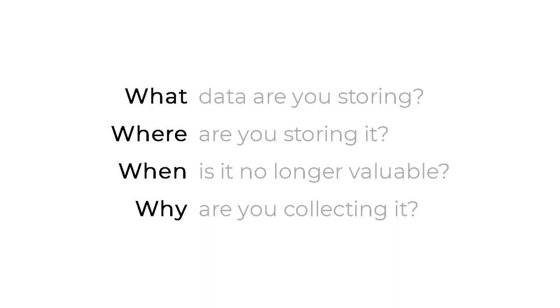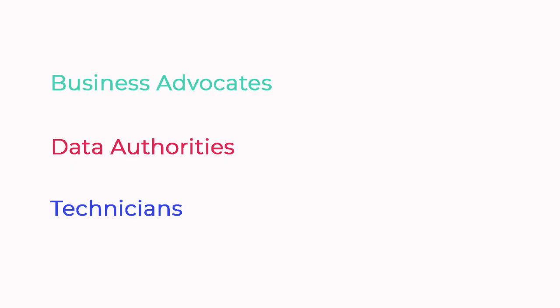Shepherd enables smooth data management through clearly defined workflows divided between three personas: business advocates, data authorities, and technicians. Each persona naturally encapsulates a set of actions based on expertise and expected workflows. Business advocates are responsible for requesting new data to be collected by the organization, describing how existing data is used, and justifying new applications for existing data.